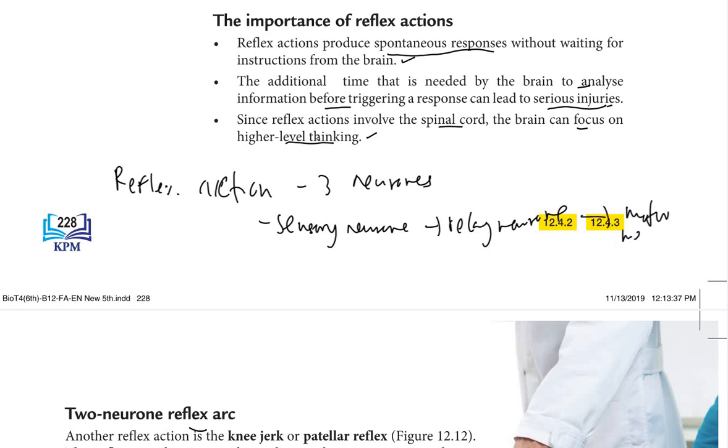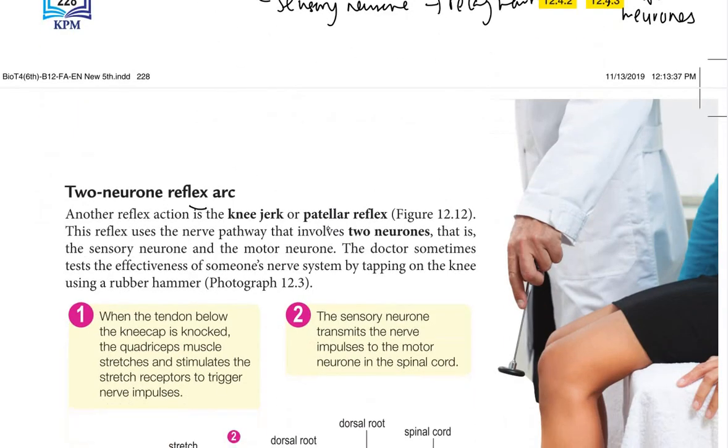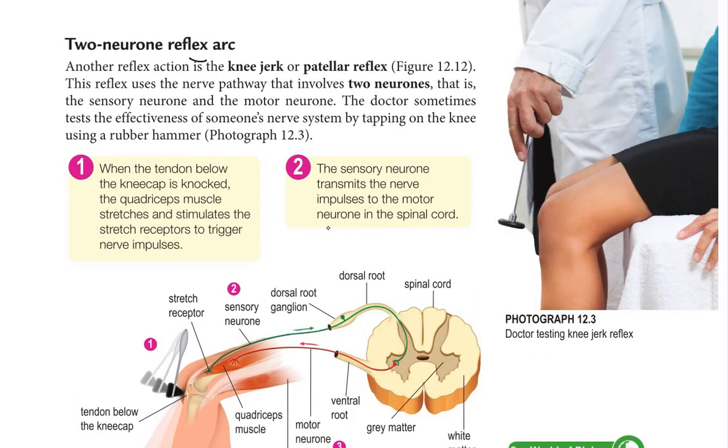Reflex arc involves 3 neurons. But now we want the 2 neuron one, an action that involves only a 2 neuron reflex arc.